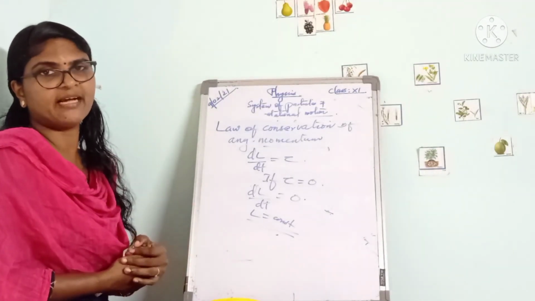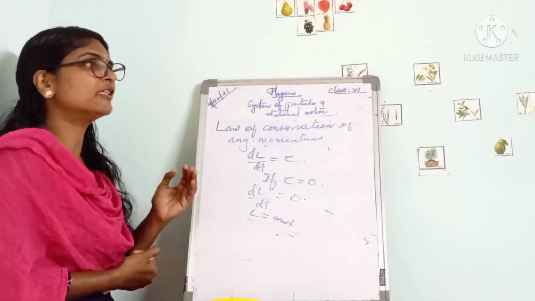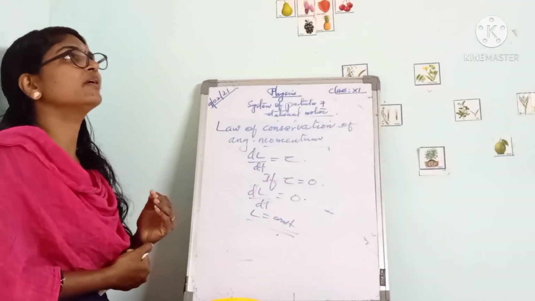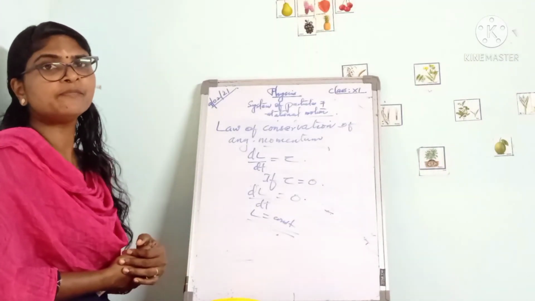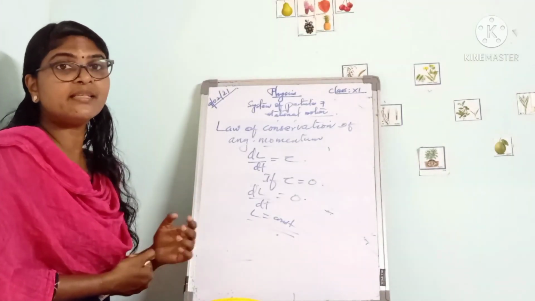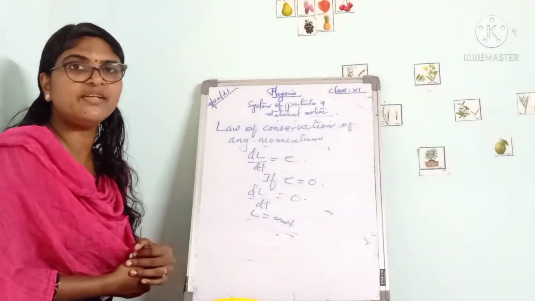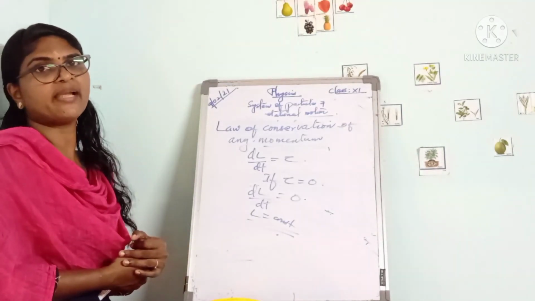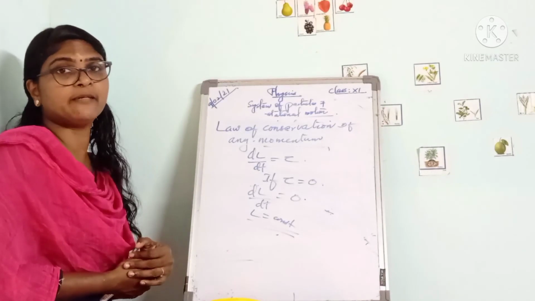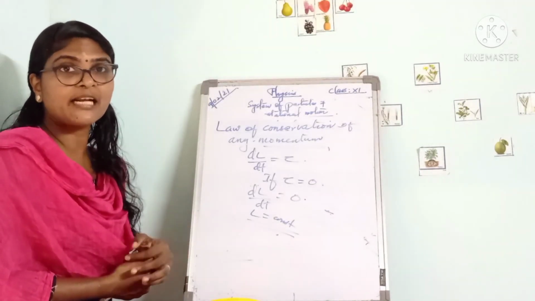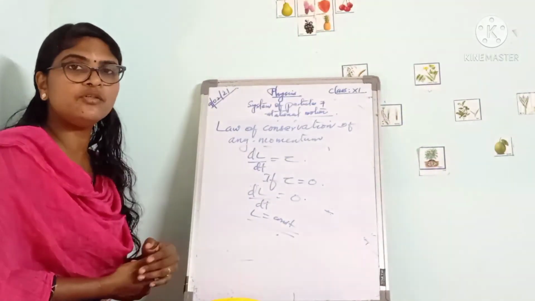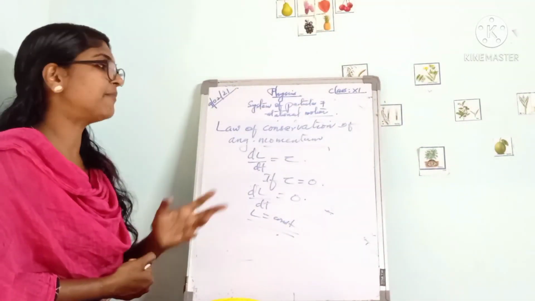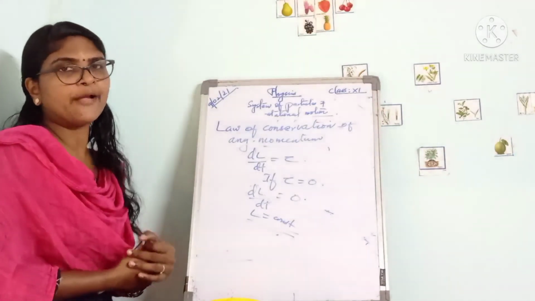Next we learned about moment of couple or moment of force, which is equal to the torque itself; it is the product of the force and the perpendicular distance between the two forces. Next we learned about angular momentum, then the relation between angular momentum and torque, that is dL by dt is equal to torque tau, and next the law of conservation of angular momentum.